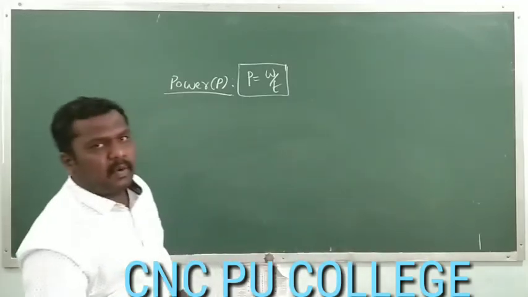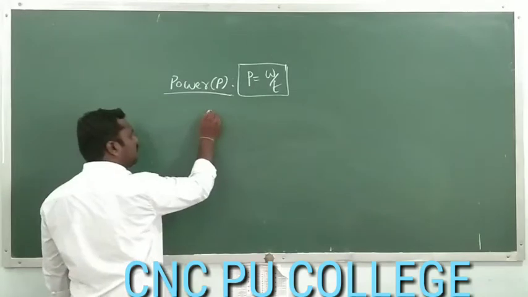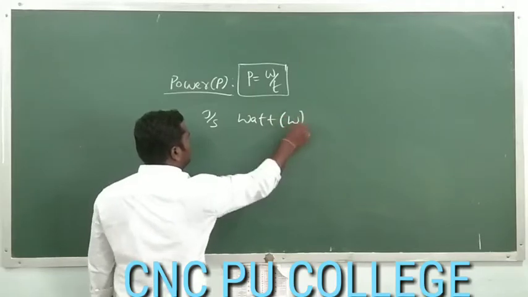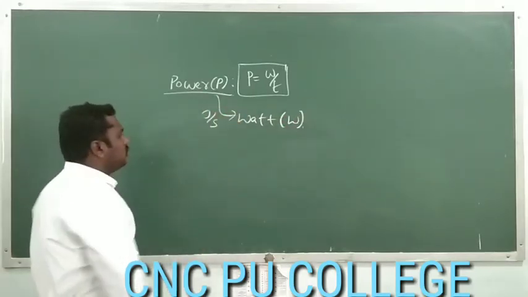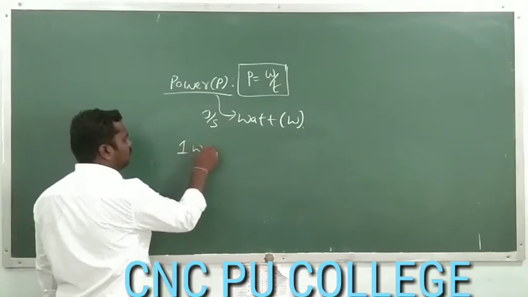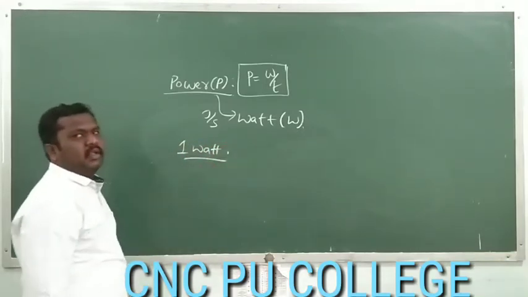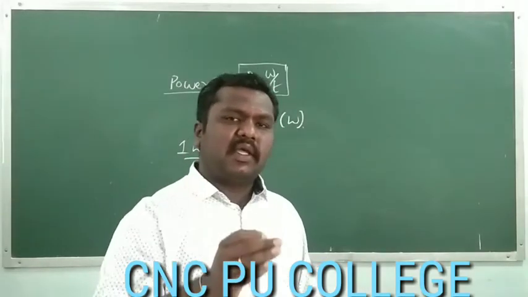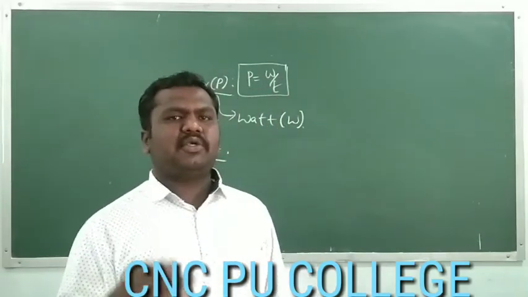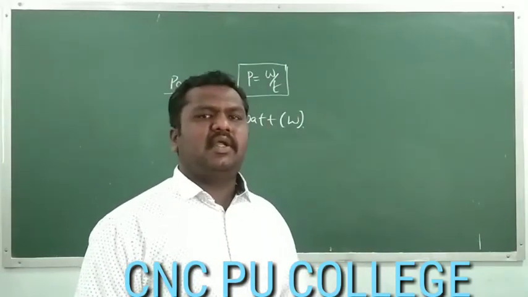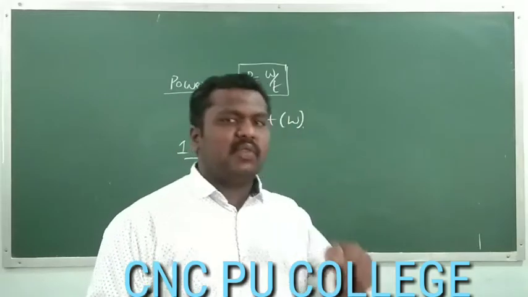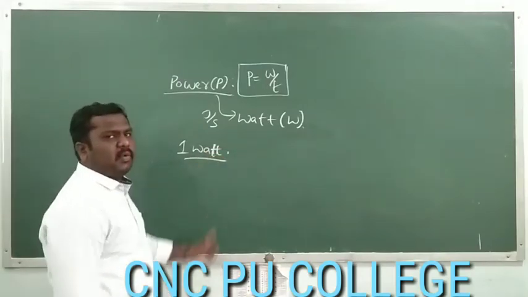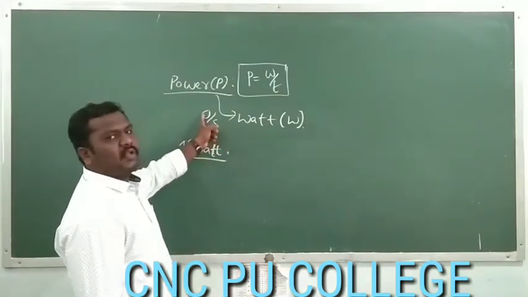The power is defined as work done by time taken, that is joule per second, which is called watt. So the SI unit of power is watt. Now we have to define 1 watt. The power is said to be 1 watt if 1 joule of work is done by a force in 1 second. Because of application of some force, the work is completed. That means if 1 joule of work is completed in 1 second, then the power is said to be 1 watt.